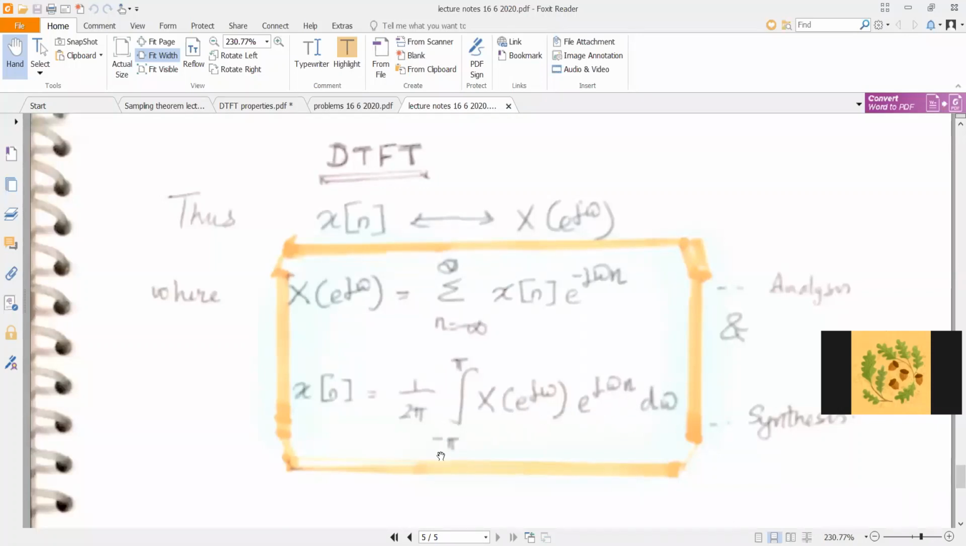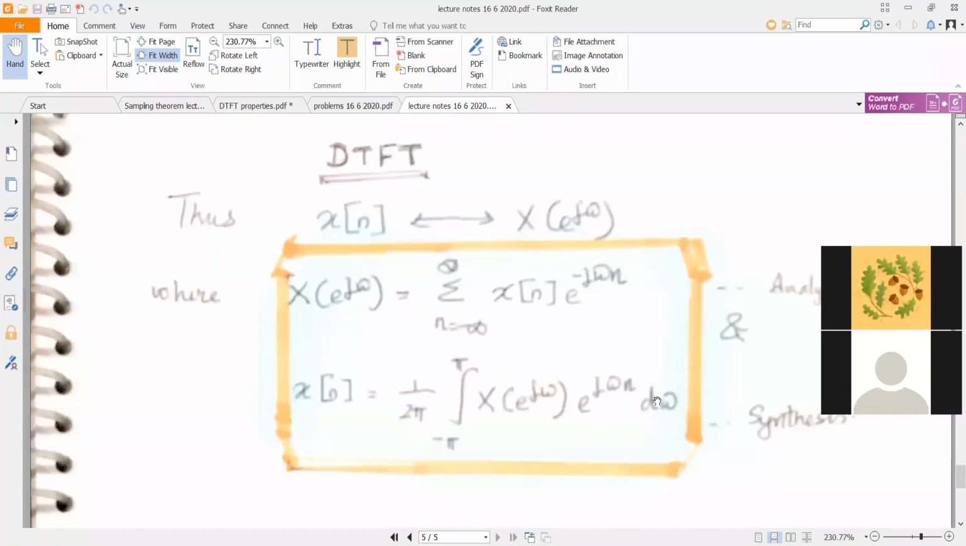So this limit from minus pi to pi, you can maybe also write as integral 0 to 2 pi, or in general you can write this as any interval of 0 to 2 pi. Which means we can even write this as 2 pi to 4 pi or minus 2 pi to 0. So any interval of 2 pi can be used here. The normal accepted expression is 1 by 2 pi integral minus pi to plus pi X of e raised to j omega, e raised to j omega n, d omega. So this is your synthesis equation.